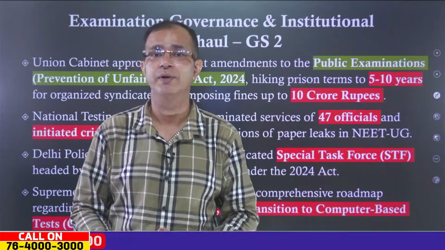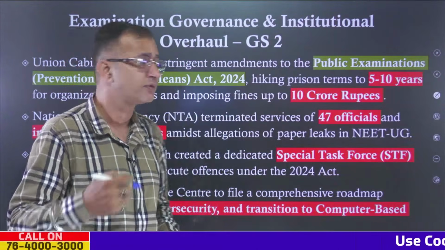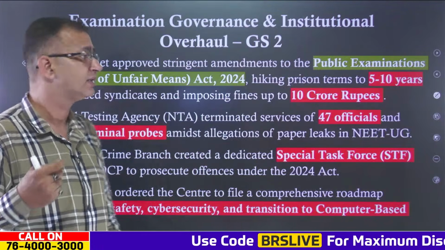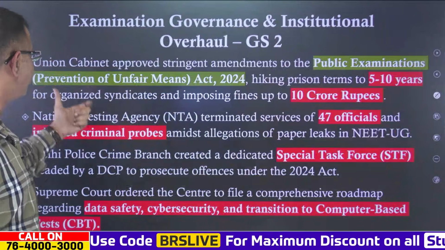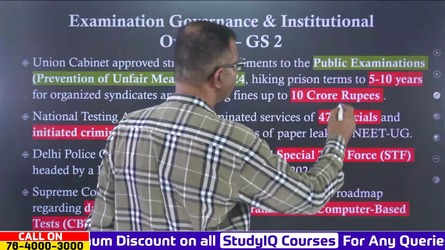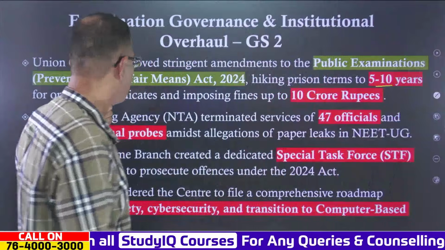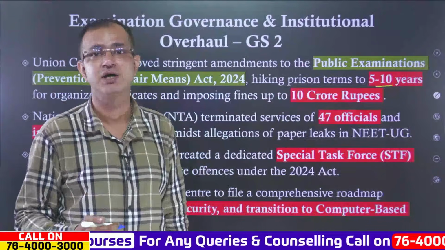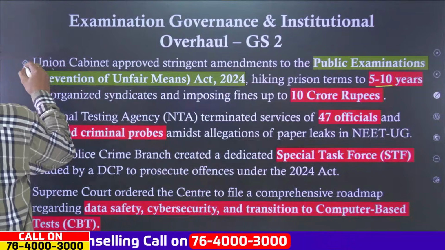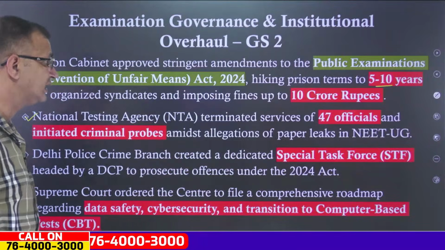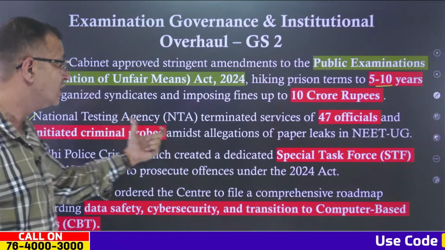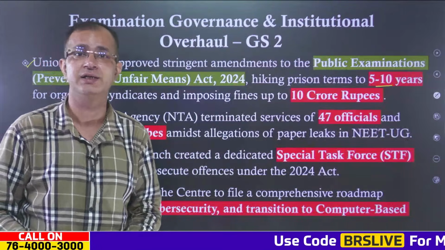And when it comes to the complete news, you will see that there are three or four news items which are basically connected to this, where we have the Union Cabinet which has approved the stringent amendments to the Public Examinations (Prevention of Unfair Means) Act 2024, where it has hiked the present term to 5 to 10 years. And also, the fine has been raised up to 10 crore rupees as well. All right, at the same time, there is another news where the NTA, that is the National Testing Agency, has terminated the services of 47 officials and also initiated criminal probes amidst the allegation of the paper leak in the NEET UG examination.